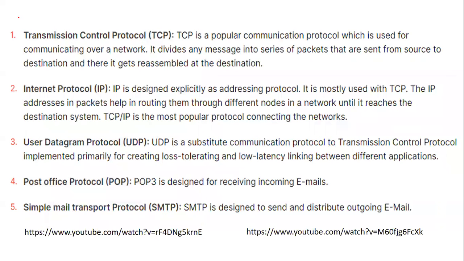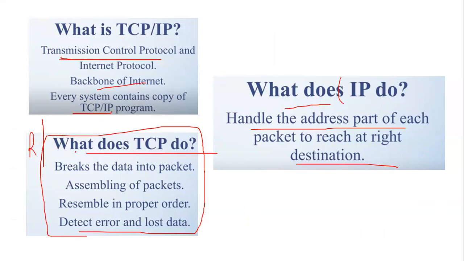Now moving ahead, let's quickly have a look at each of the protocols. TCP, as I said, is a popular communication protocol which is used for communicating over a network. It divides the message into a series of packets that are sent from the source to the destination, and it gets reassembled at the destination. That's what we have learned under its function.